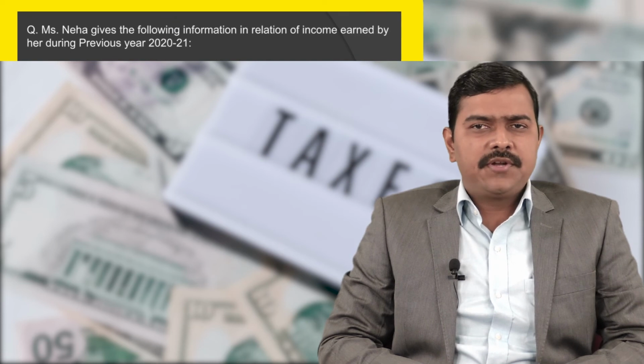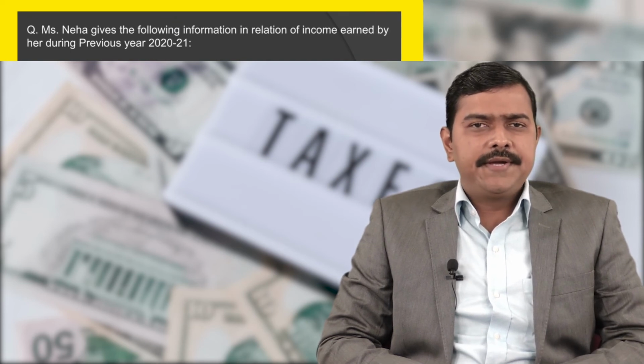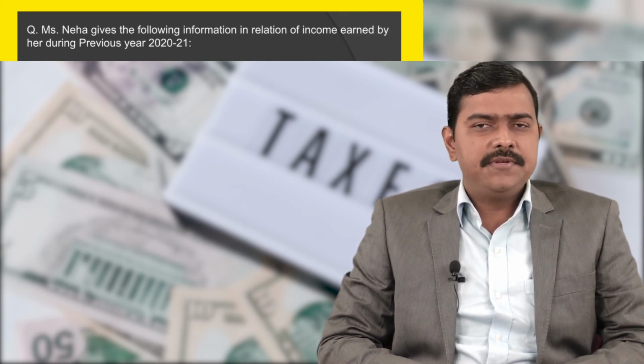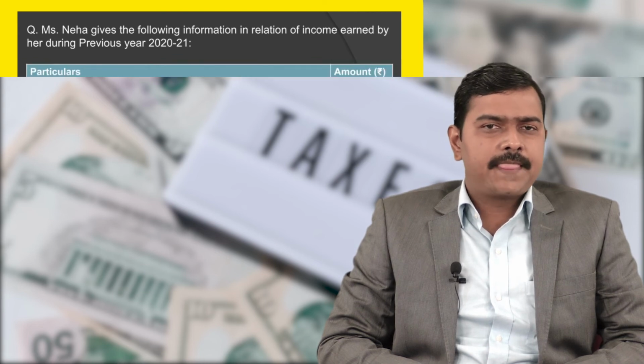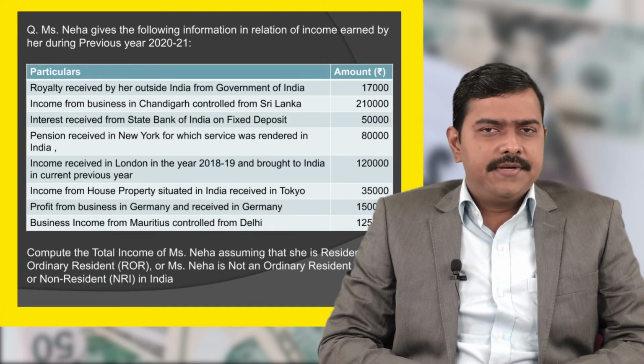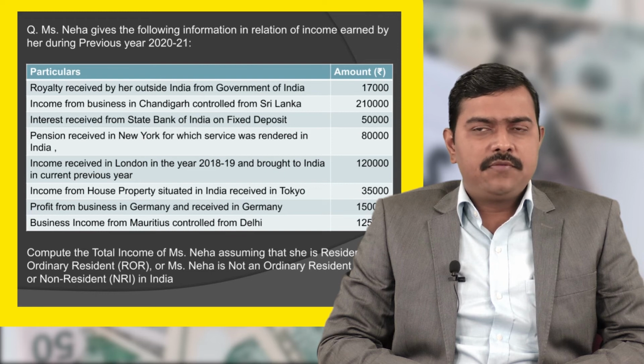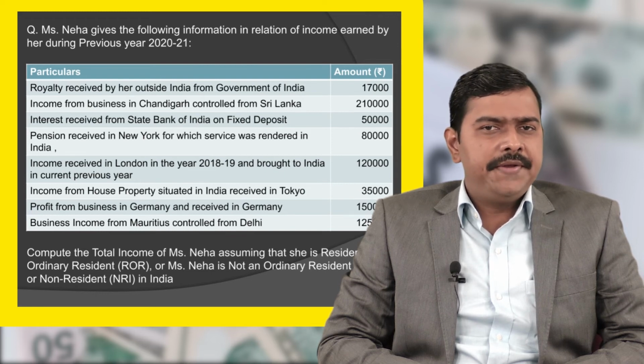Now let's discuss one question related to scope of total income. Ms. Neha gives the following information in relation to income earned by her during previous year 2020-21. Royalty fees received by her outside India from Government of India 17,000. Income from business in Chandigarh controlled from Sri Lanka 2,10,000.